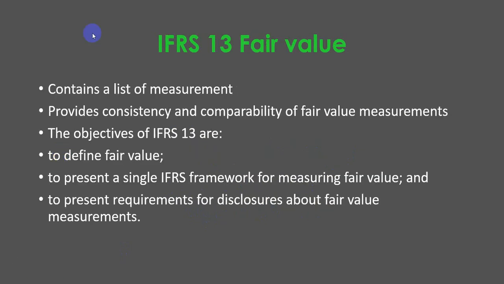IFRS 13 contains a list of measurement rules. It provides consistency and comparability of fair value measurements.